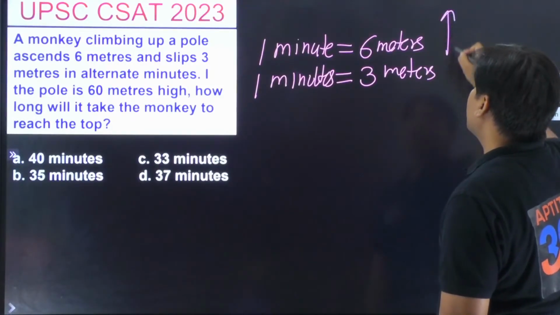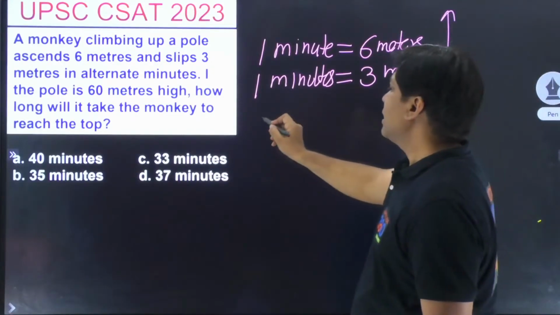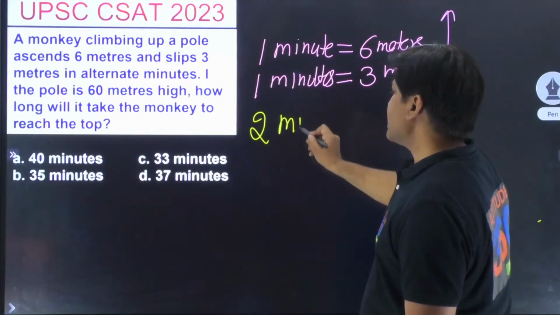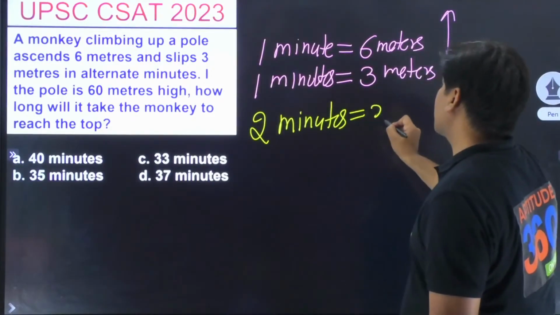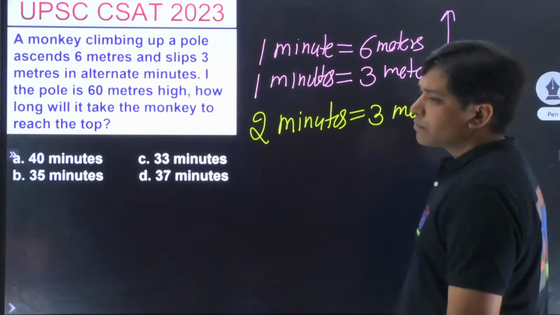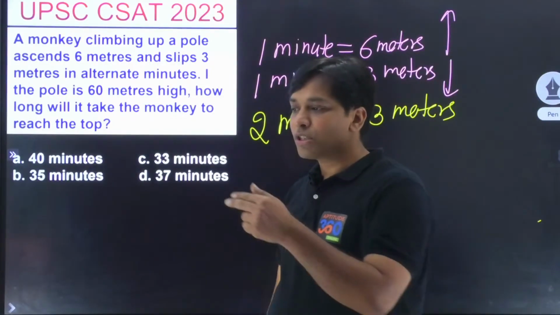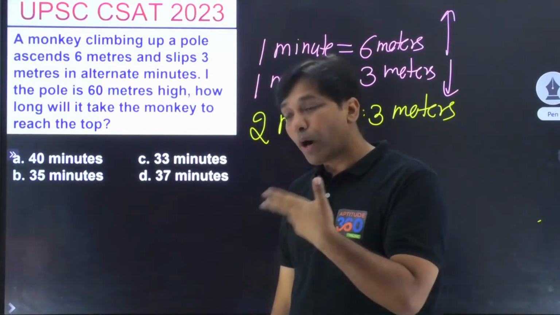ये गया ऊपर, ये आया नीचे. So can I say that effectively in 2 minutes the monkey is reaching a height of 3 meters? यही है ना भाई? So देखो, शिवम का आंसर भी आ गया और ये गलत हो गया. क्यों हो गया? Why is this wrong, by the way?